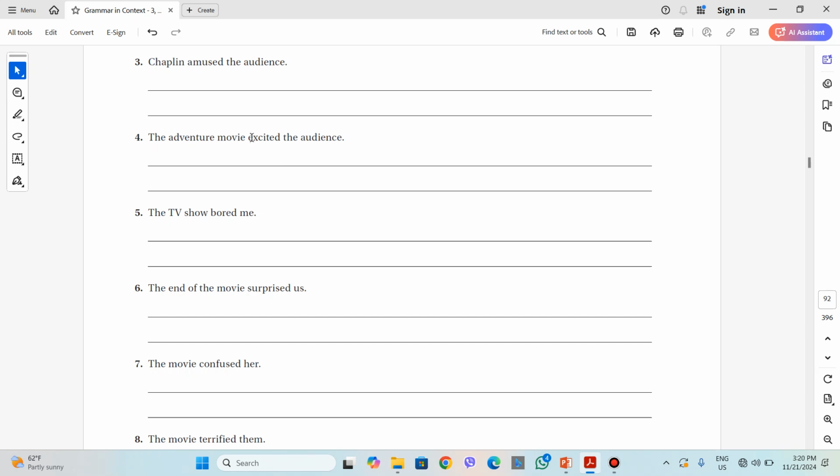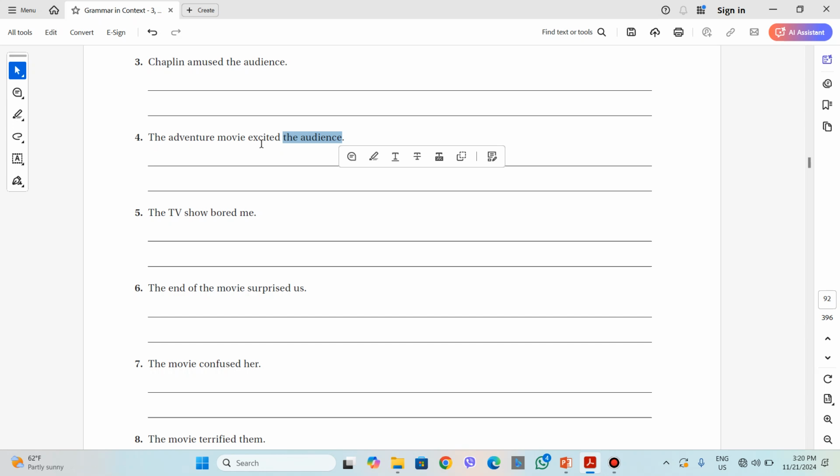Good. The adventure movie excited the audience. What's the verb here? Excited. Now let's describe the subject. The adventure movie was exciting. If we describe the object, the audience was or were excited.